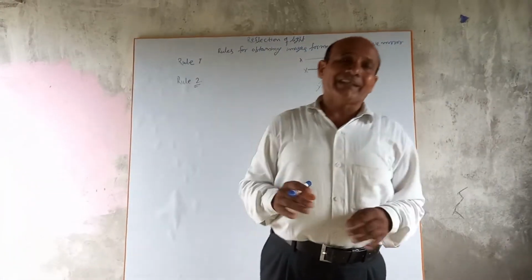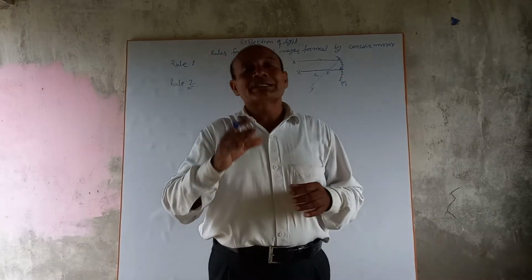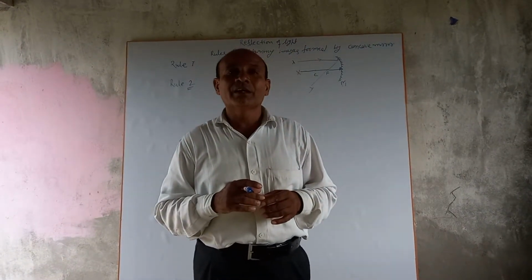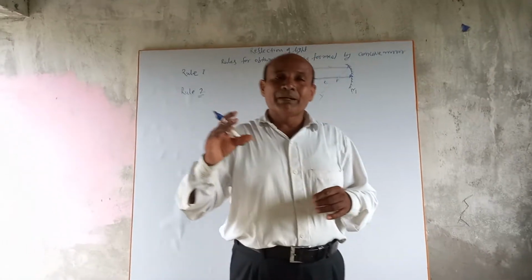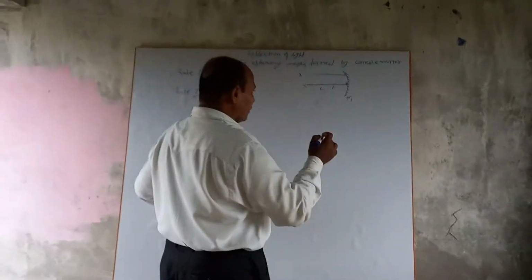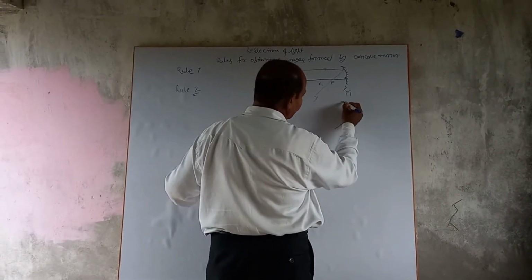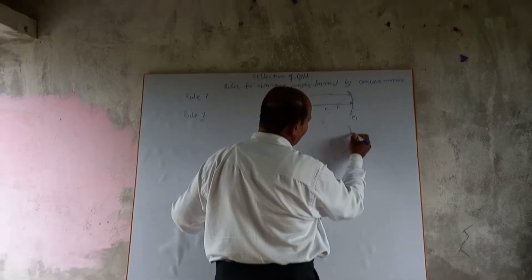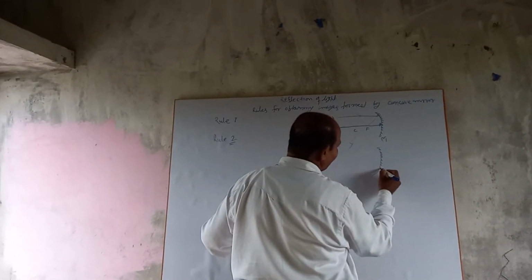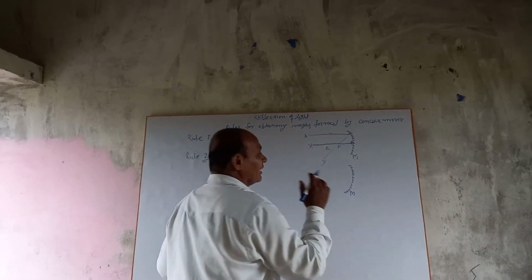Rule second. An incident ray which is passing through the center of curvature is reflected back on the same path. Suppose M is a concave mirror.